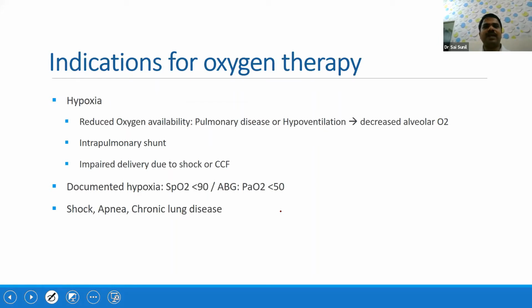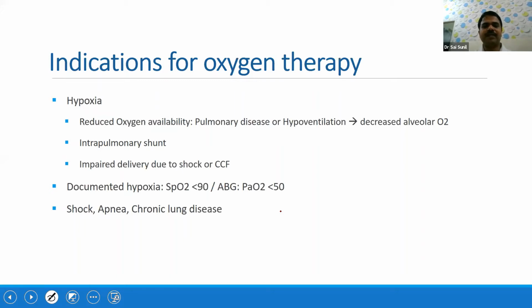So that's why we call it intact survival. If you have a baby, whether it's a premature baby or a term baby, at the end of the day it's not only about saving the life of the baby and the future of the baby. The long-term neurodevelopmental outcome of the baby also should be good. That's called intact survival. If you give too much oxygen, it can lead to CLD, bronchopulmonary dysplasia, and these kinds of problems, which we need to avoid.